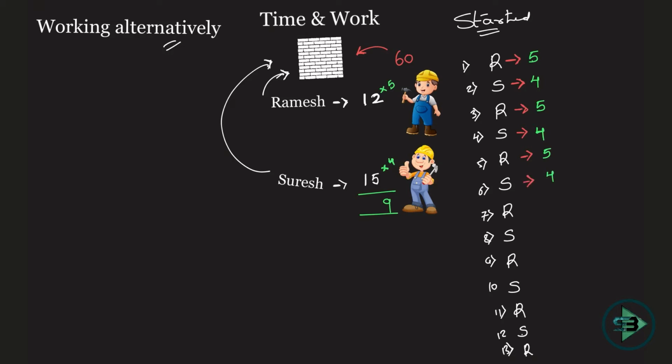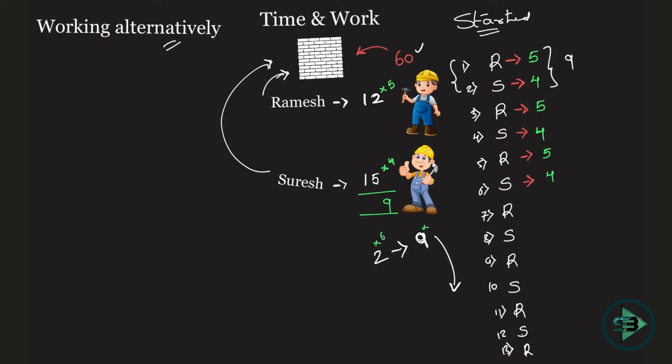What do you understand from this? On 2 days, how many bricks are being put in? 9. On 2 days you put in 9 bricks. How many bricks are you supposed to put in to finish the work? 60. So you need to make this 9 reach 60, so that you get the required work. So multiply both sides by 6.